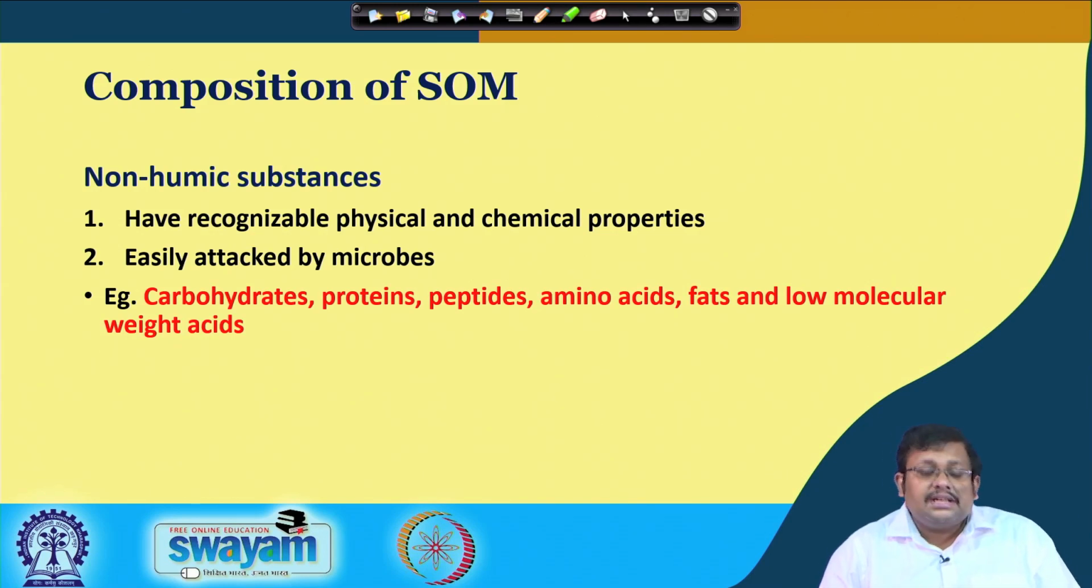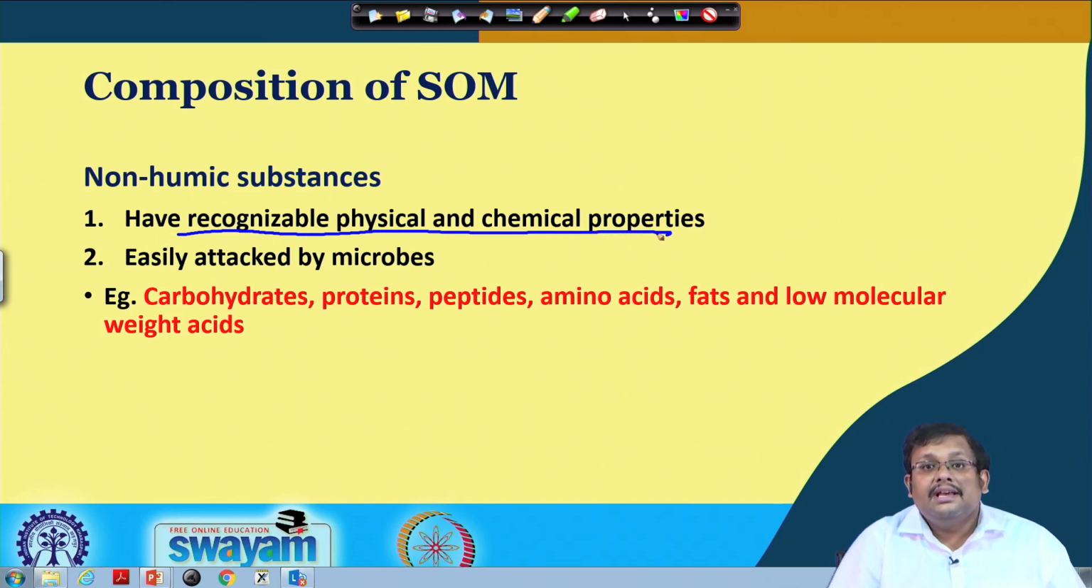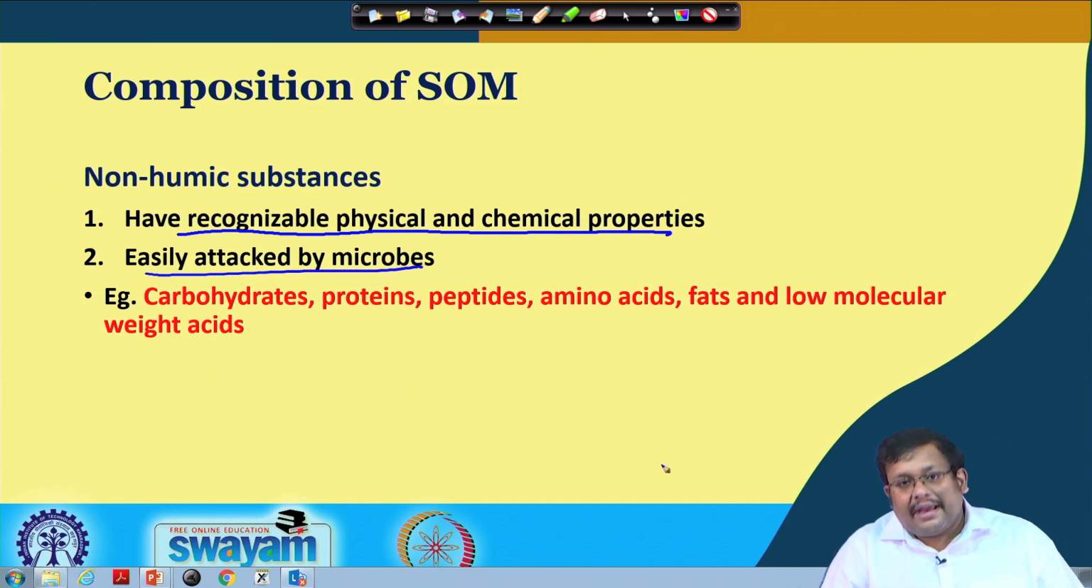Well, the non-humic substances have several characteristics. The first important characteristic is that they have recognizable physical and chemical properties. So, whatever compound we can recognize in the soil organic matter will come under the non-humic substances. Also, these non-humic substances can be easily attacked by different microbes. Remember that humus, which is the humic material present in the soil organic matter, is resistant to microbial attack, which we have already discussed in the last class.